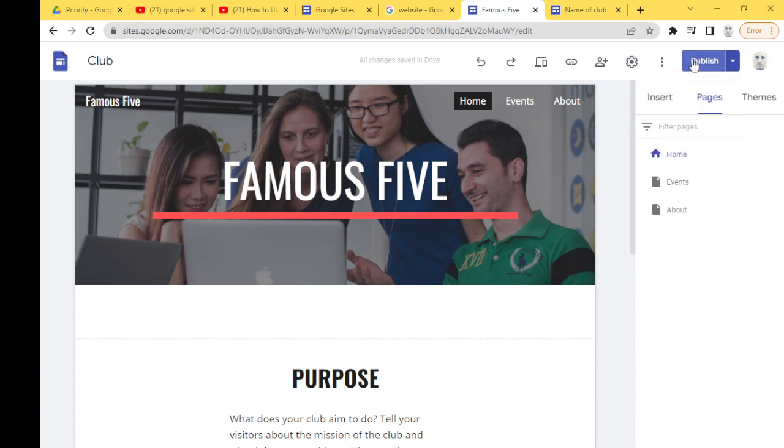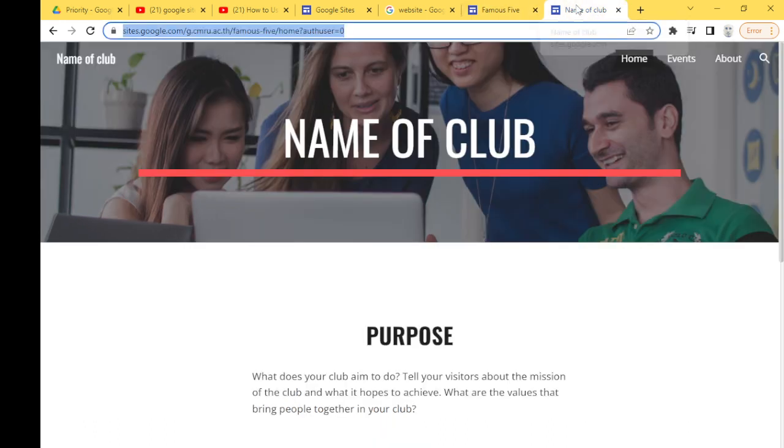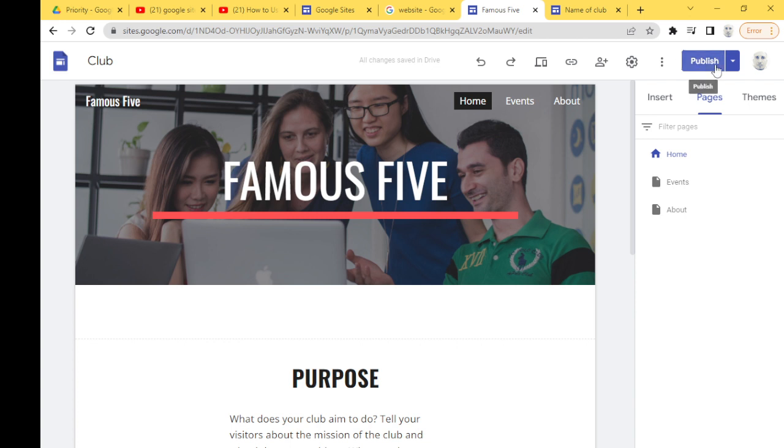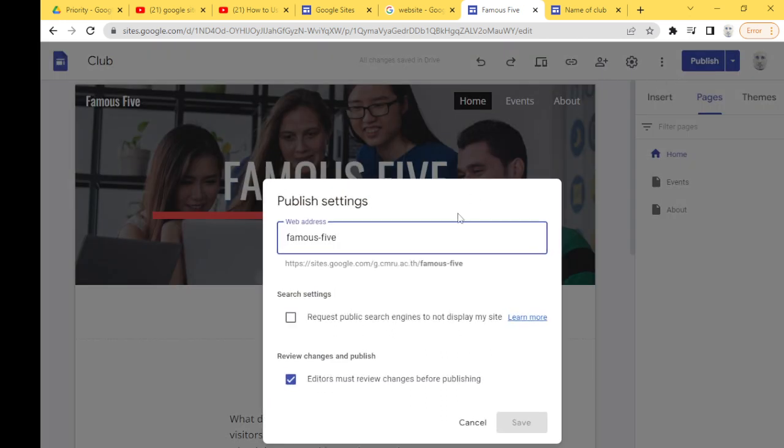I click publish. Okay, then now I go to the website and I click update. It still has not updated, so just wait a second. Sometimes it takes time. Publish settings, just a second. Famous 5.